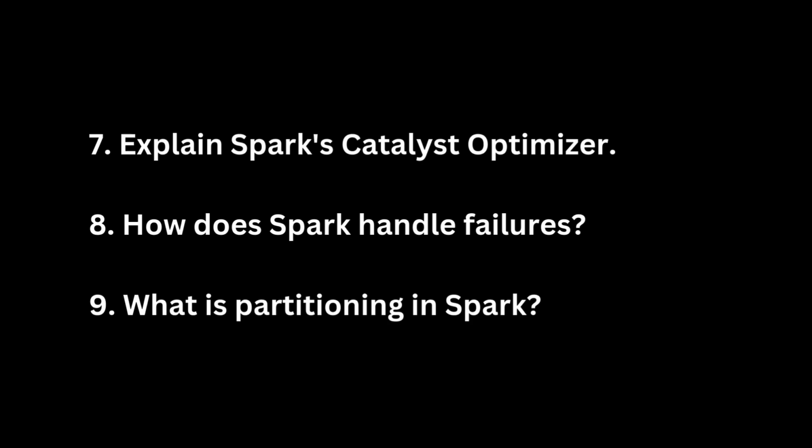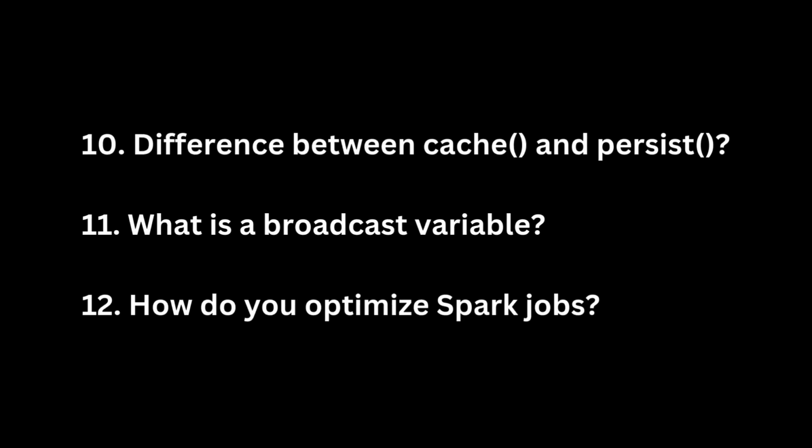Key partitioning strategies include range partitioning for ordered data, hash partitioning for even distribution, and custom partitioners for specialized use cases. Effective partitioning ensures balanced workloads across executors, prevents data skew, and maximizes resource utilization, making it a critical consideration for performance tuning in Spark applications. The ideal partition size typically ranges between 100 MB to 200 MB, balancing the overhead of task scheduling with the benefits of parallelism.